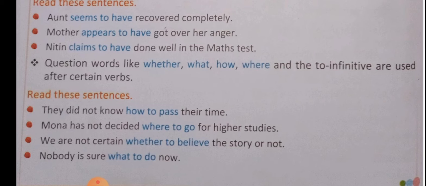Remember, whether is used when there are two options, either to do that or not to do that. Nobody is sure what to do now. Nobody is the subject, sure is the main verb, and to do is the infinitive verb along with the question word what. With question words such as how, what, where, we don't have any option or any answer, but with whether, the answer can be given either yes or no. Okay, so there we have to use whether.